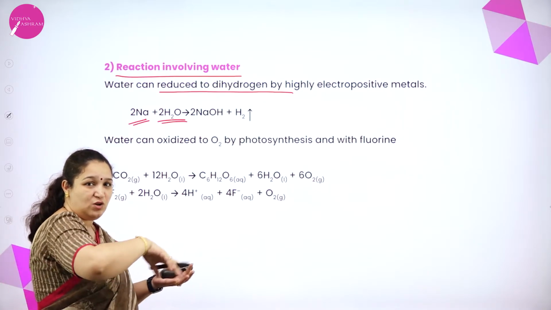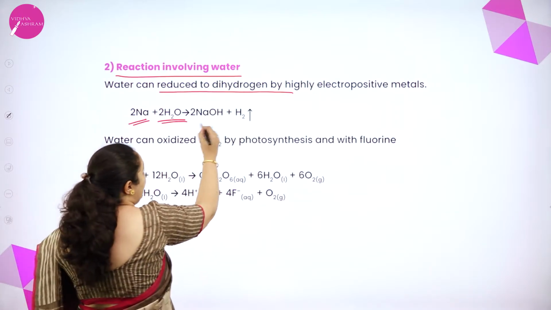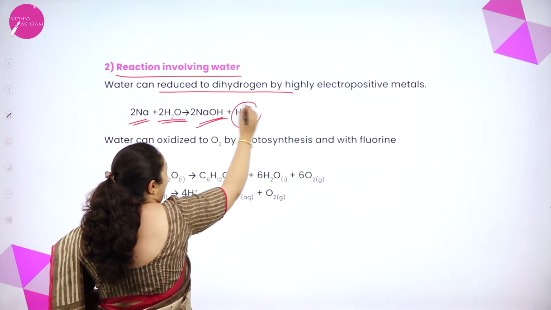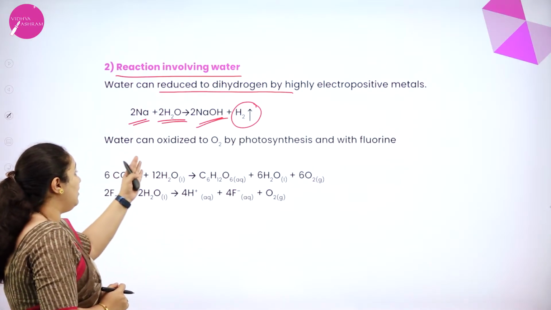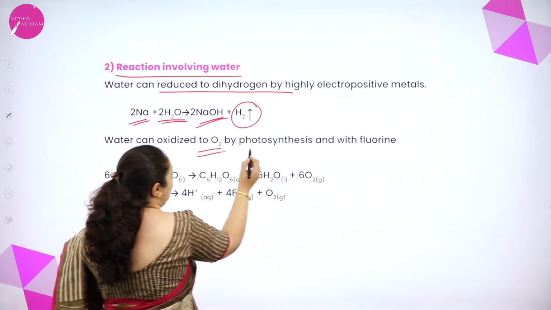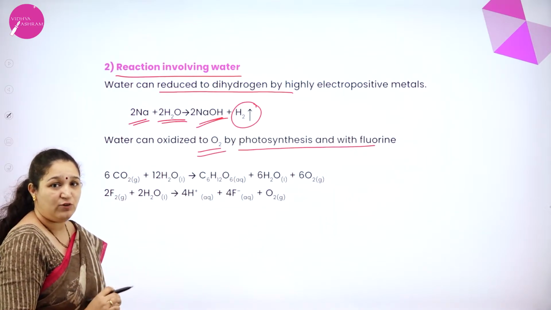It makes a hissing noise and moves around, liberating hydrogen gas. And what is it forming? It is forming sodium hydroxide, and hydrogen gas is liberated. Similarly, water can be oxidized to O2 by photosynthesis, and it can also react with fluorine.